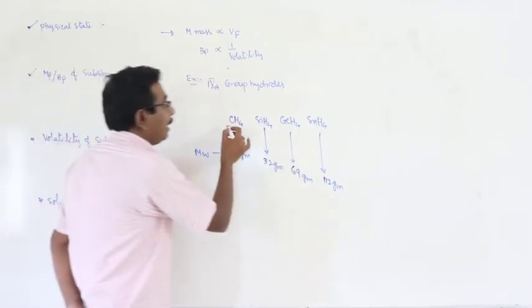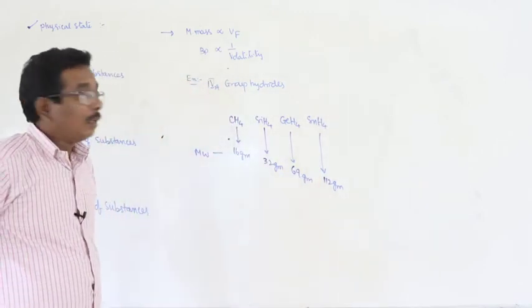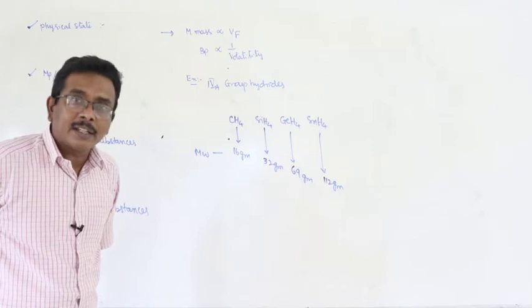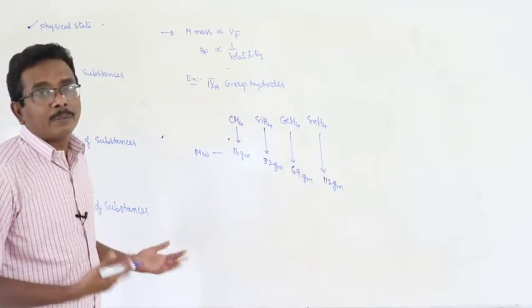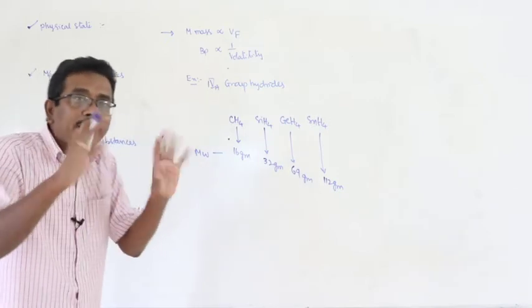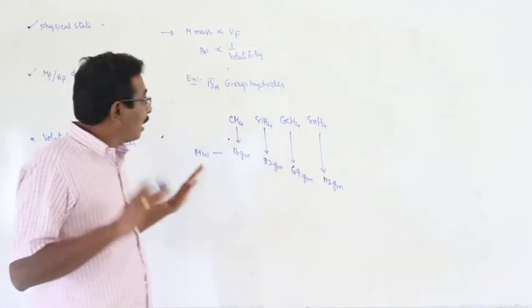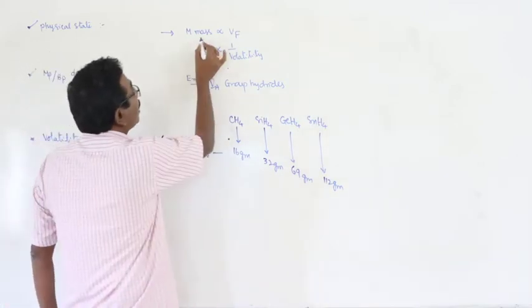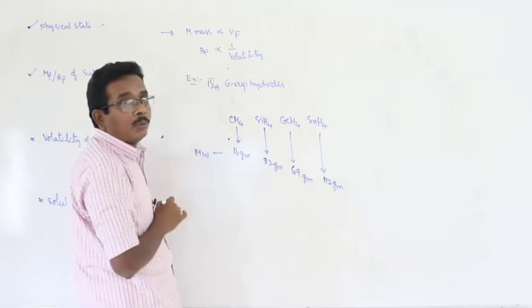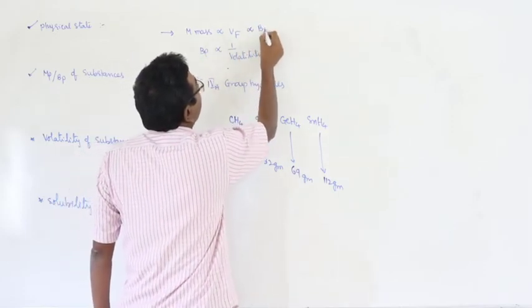But here, among all the four hydrides, none can form hydrogen bonds between the molecules. So we have no need to think differently. We should go through only the molecular mass. Greater the molecular mass, greater the van der Waals forces. Greater the van der Waals forces, greater will be the boiling point.